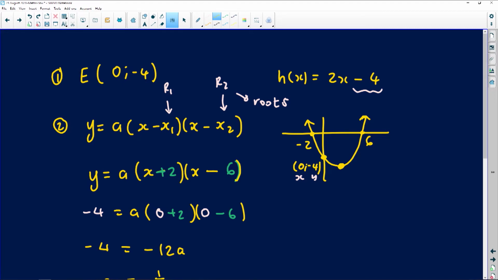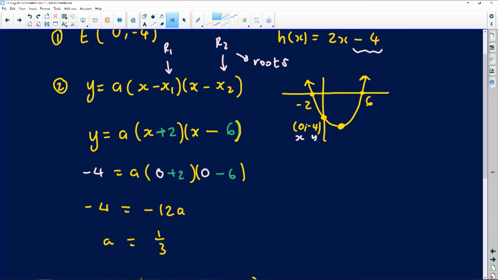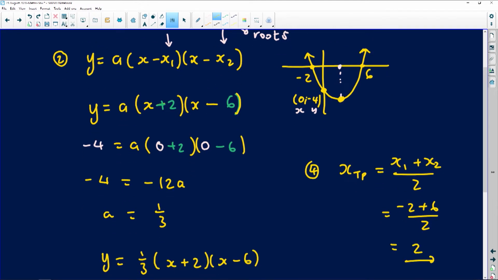There are about 4 ways I can find this. The most interesting one that I want to use now is to make you aware of the fact that this point, the x coordinate, is the midpoint of the x-intercepts. It's exactly in the middle of the x-intercepts. So if I want to find the solution to the 4th question, I can simply say the x coordinate of the turning point is the average of the x-intercepts, because it is exactly between them, right? So it is basically -2 added with 6, divided by 2. That's actually going to be 4 over 2, which leaves you with exactly an answer of 2. That is the answer that you're looking for.